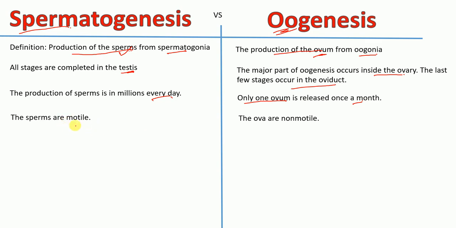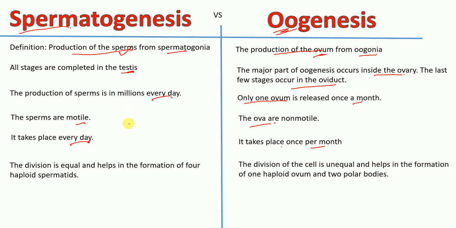Sperms are motile, so they can move, whereas the ova are non-motile in nature. Sperm production takes place every day, so spermatogenesis takes place every day, whereas oogenesis takes place once per month.